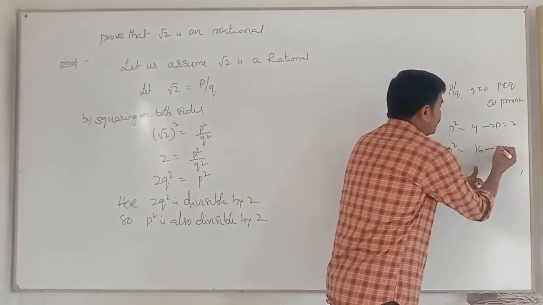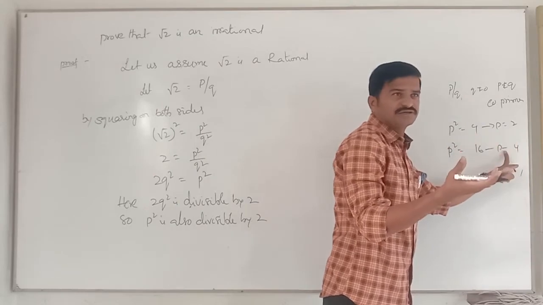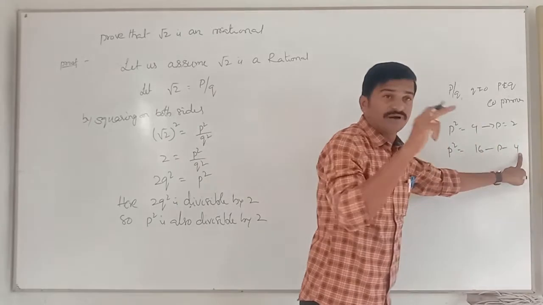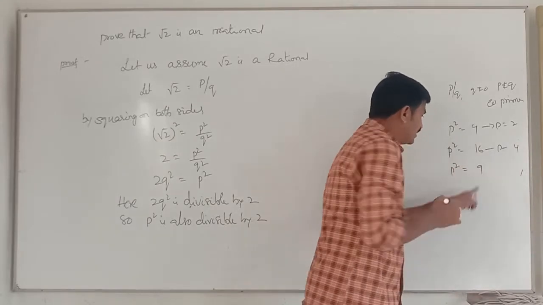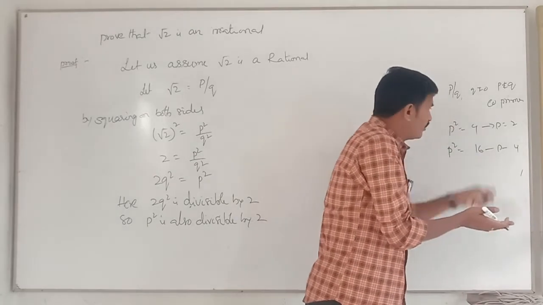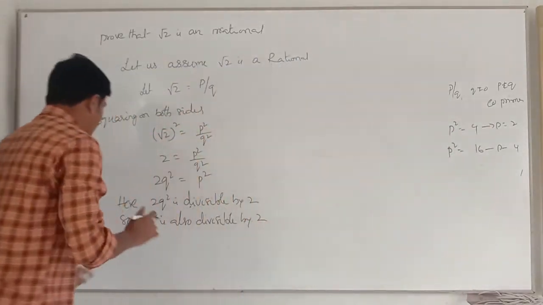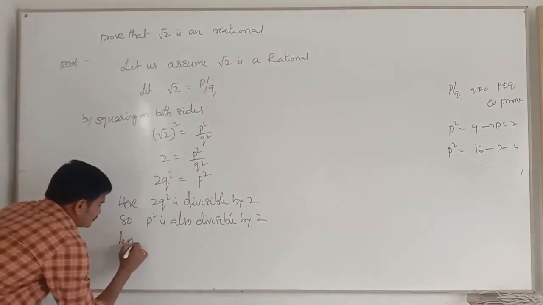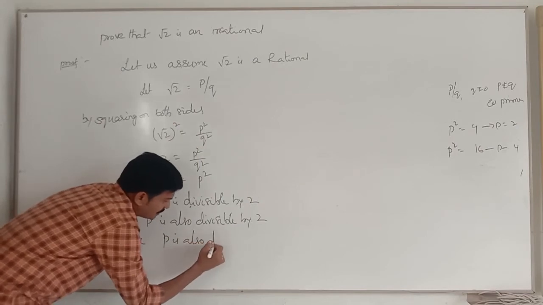What is the value of p? Root of 16 is how much? 4. So 4 is divisible by 2 or not? Yes. Now if you take p square as 9, is it divisible by 2? No. So this type of numbers we can't take. Only the numbers which are divisible by 2 we can take. So clearly, hence p is also divisible by 2.